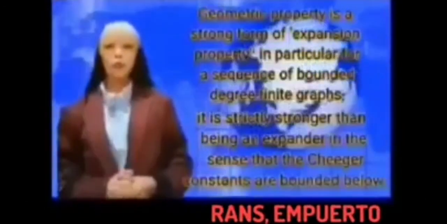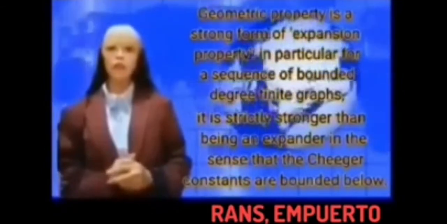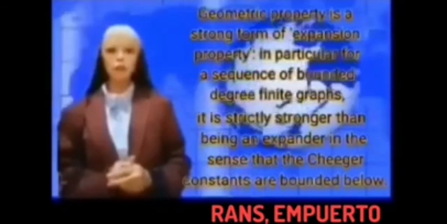And this time I want to tackle the geometric property. Geometric property is a strong form of expansion property, in particular for a sequence of bounded degree finite graphs. It is strictly stronger than being an expander, in the sense that the Cheeger constants are bounded below.